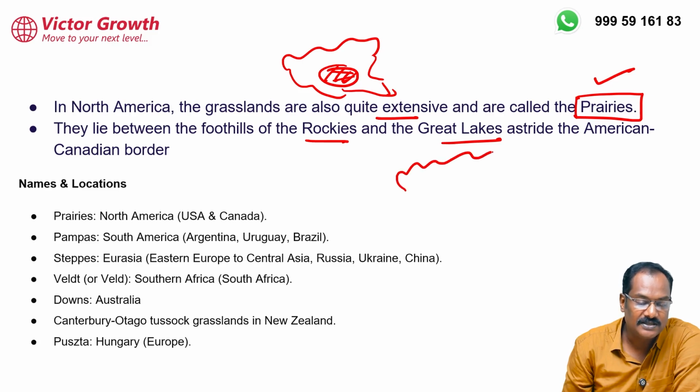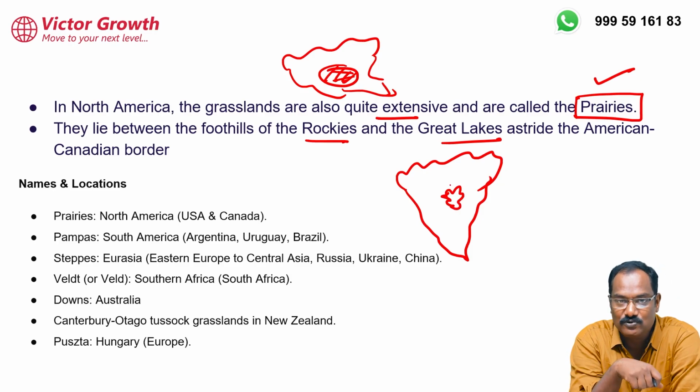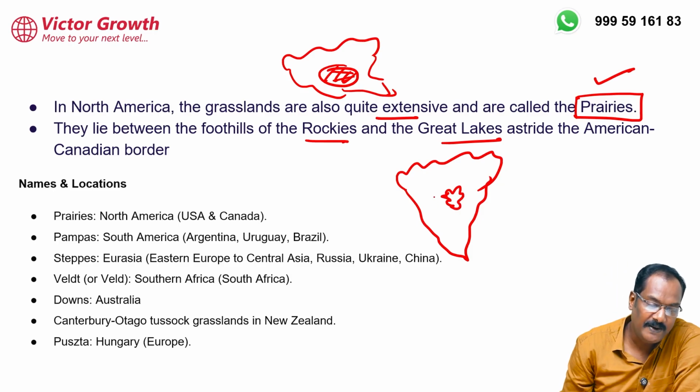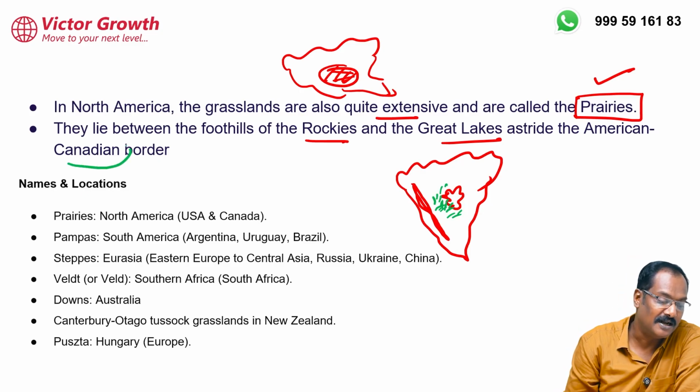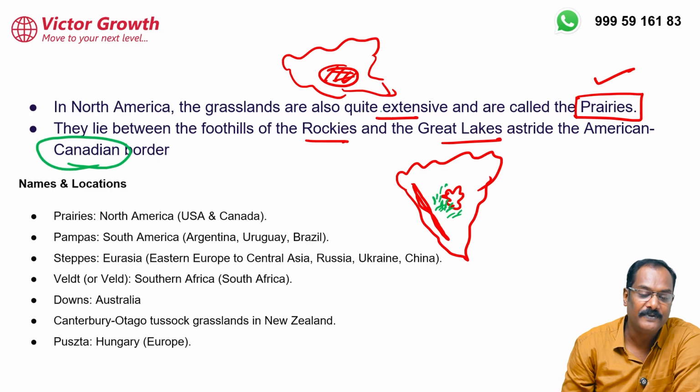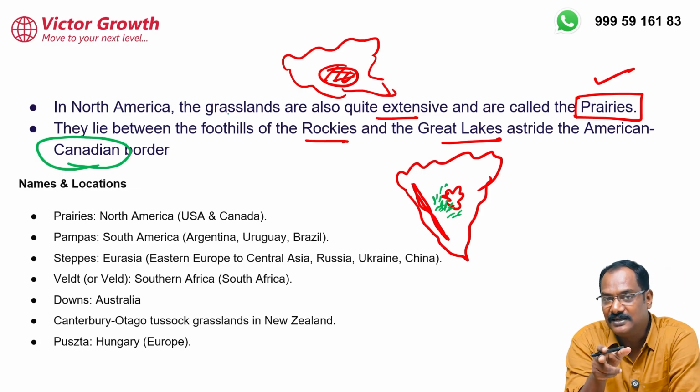See, I am going to draw this one more time. If this is North America, here Great Lakes are there. You know this Huron, Ontario, Superior Lakes are there. Between this is Rocky Mountain. Between that you can see these grasslands are found. In fact, around also you can see this side, this region. So it is also found in Canada. It is not just in America, it is also found in Canada. North America is known by the name prairies. In North America, it is found between the Rockies and the Great Lakes.